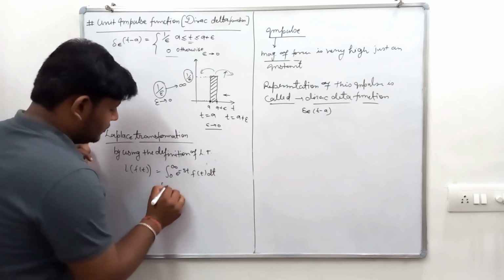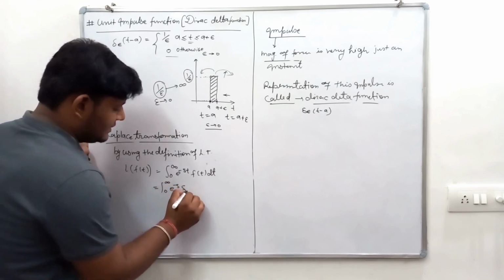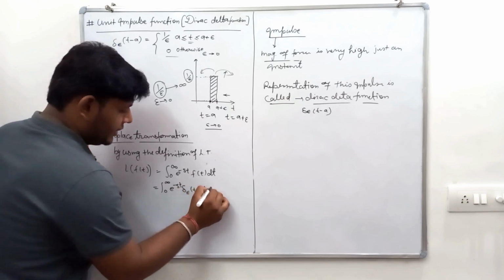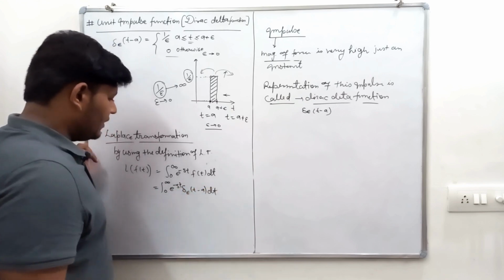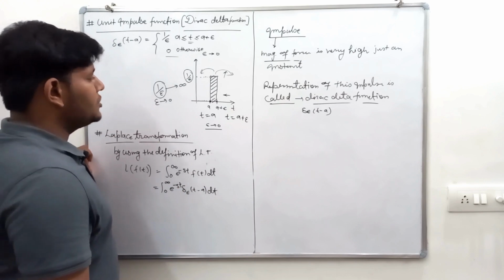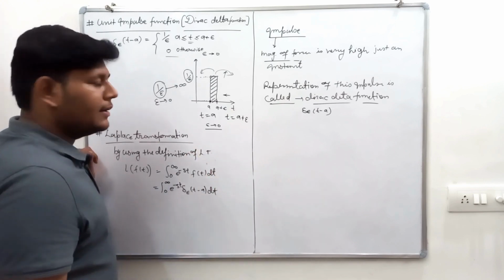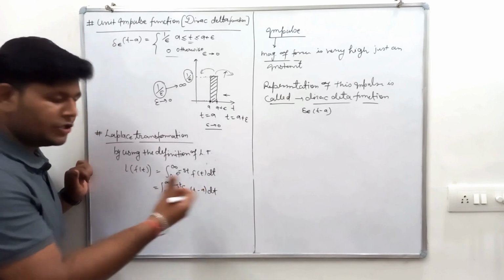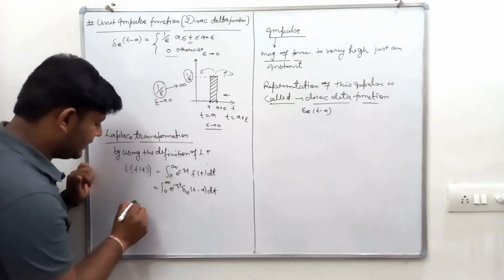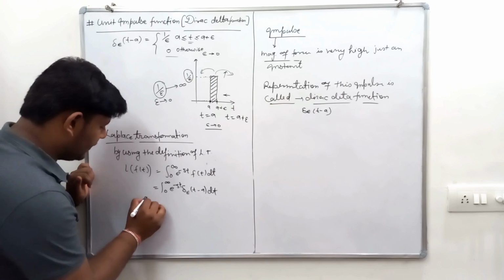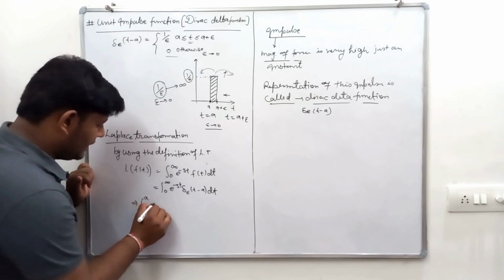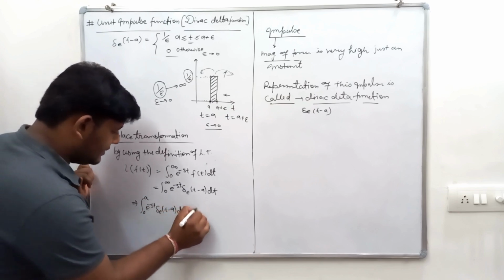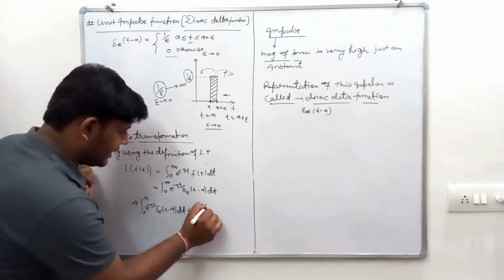It means 0 to infinity, e to the power minus st, delta Dirac function dt. Now we have two intermediate points, so we can easily break the limit of integration into three integrals: 0 to a, e to the power minus st and delta Dirac function dt, plus again a to a plus epsilon.